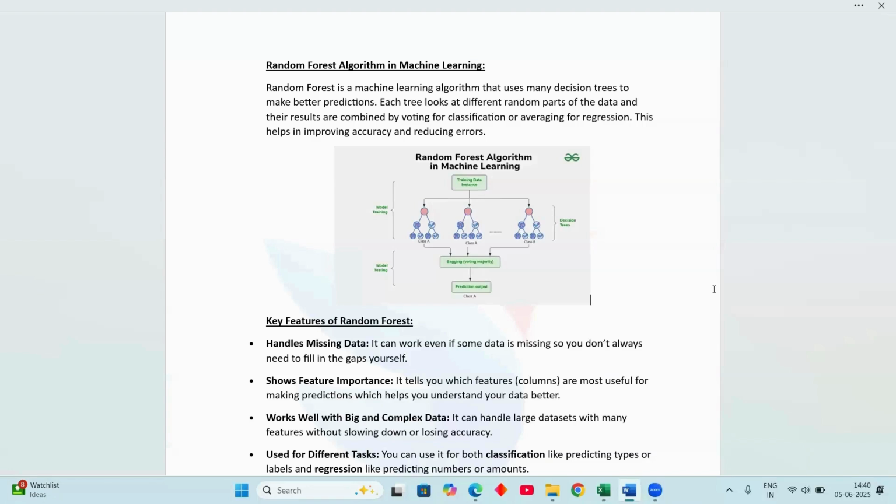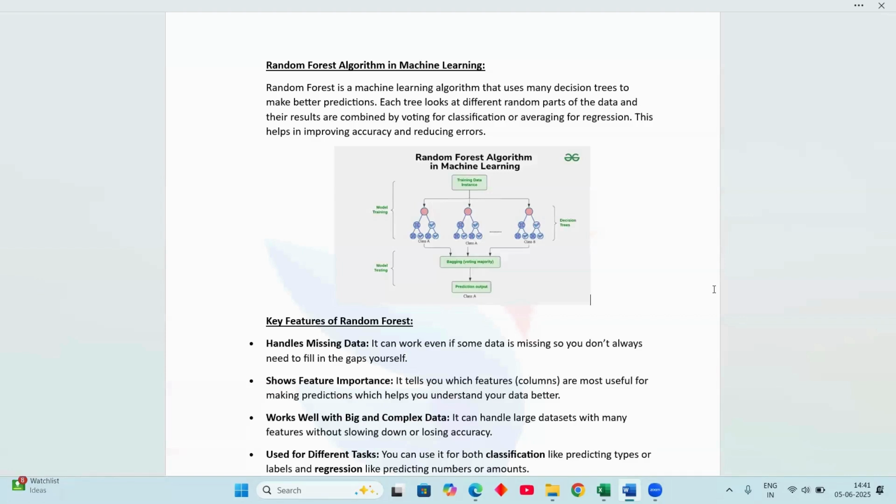So let's take an example, a real life example. Imagine you are trying to predict if your customer will buy a product. A single decision tree might say yes or no, only one option we have. But in random forest, we consult many trees based on different parts of the data and go with the majority. Whichever majority is higher, we consider that our balanced decision, right?